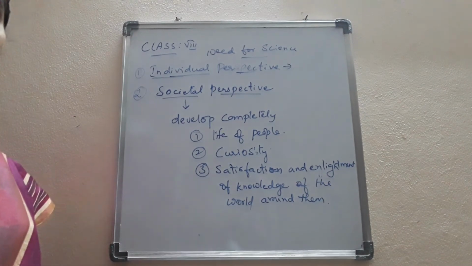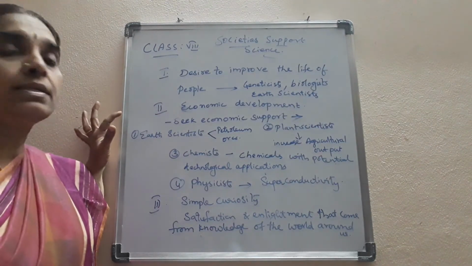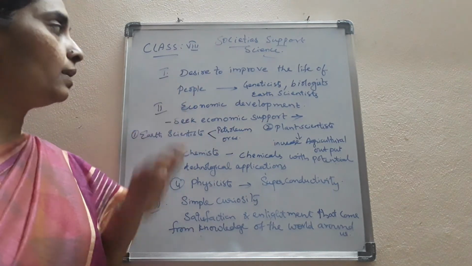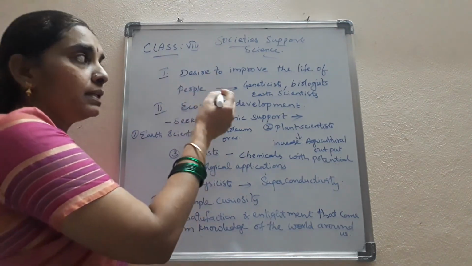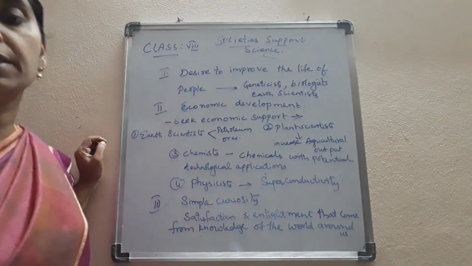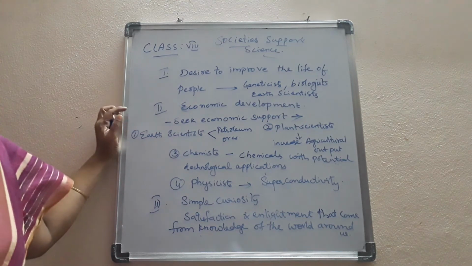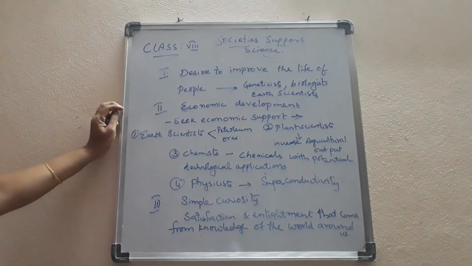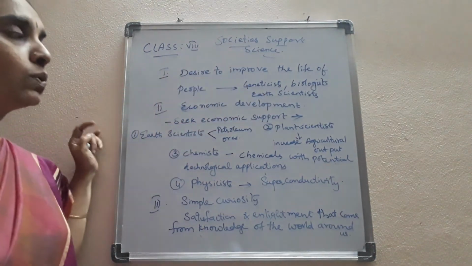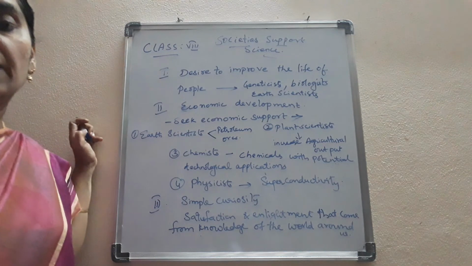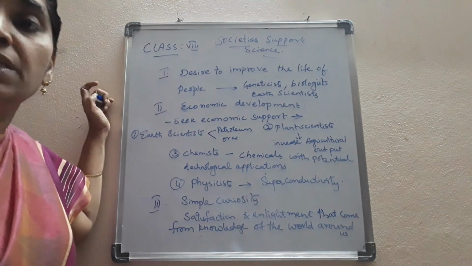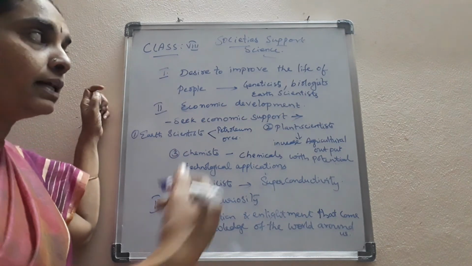Okay, children? So here, children, societies support the science for their desire to improve the life of people. For instance, the geneticists try to understand how the characters are transferred from one generation to another generation, and the biologists seek the different life cycles, and also treat the different diseases, how diseases are transmitted from one to another.